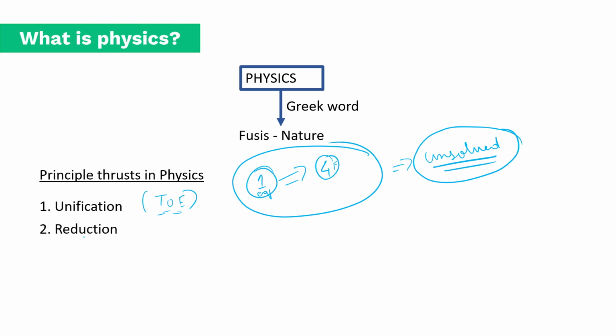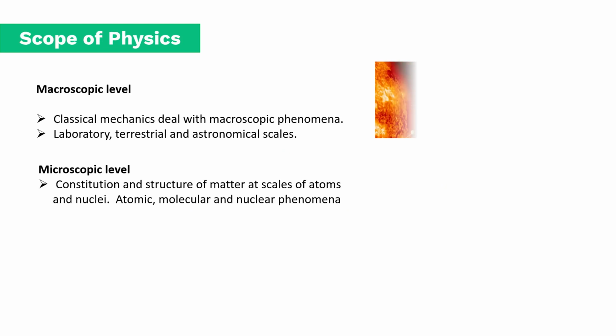Then we do reduction. So we have elimination, reduction. When we see certain variables, we try to reduce them. There is a vast amount of knowledge, so we try to reduce it and make it much simpler and more elegant to get proper solutions. Those are the basic principles behind physics.